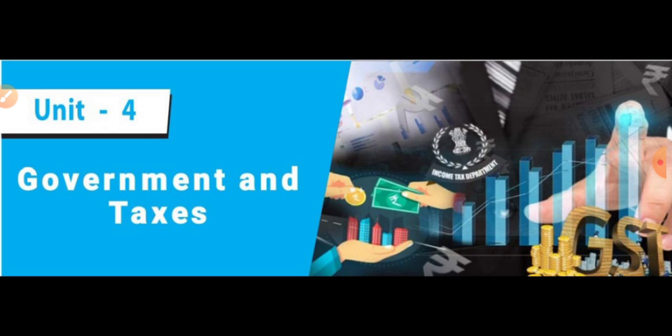Then the next one is law and order. Both the state government and the union government enact numerous laws to protect our rights and properties, to regulate our economic condition, and to improve our society. Our union and state governments pass these laws. Through these laws, we get rights in our country, we protect our properties, and the society also improves.